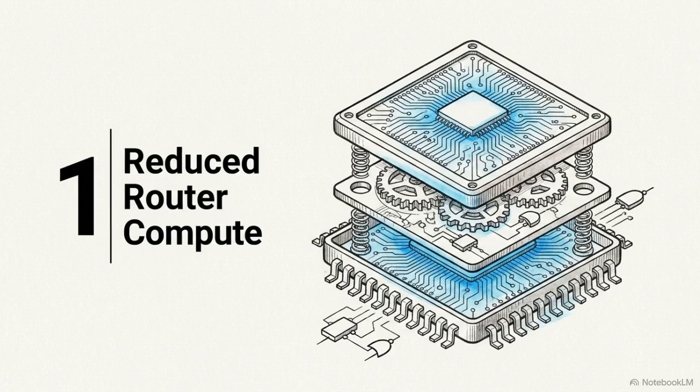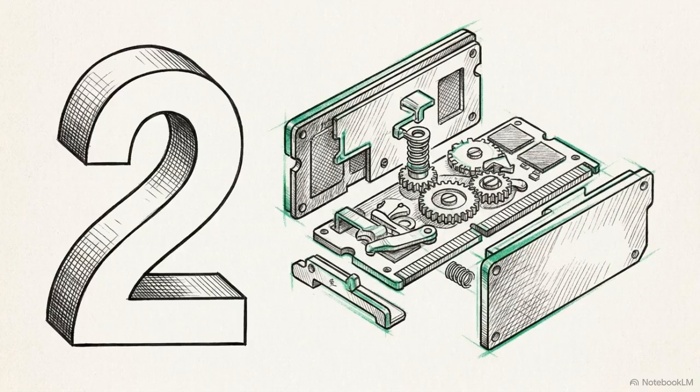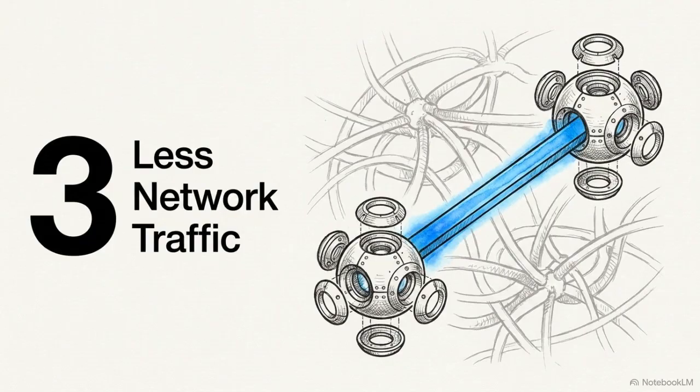First, it drastically reduces the computational overhead inside the router itself. Second, it requires smaller capacity buffers on the hardware, since each token only occupies memory in 1 expert rather than 2. Third, it yields a significantly smaller all-to-all communication volume across devices. A single destination means half the network traffic.